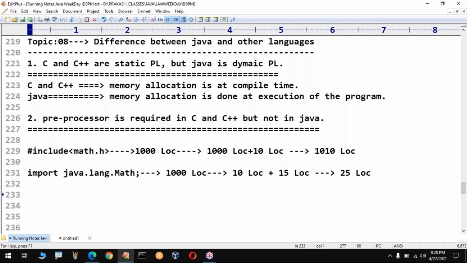Okay, so this is the story behind the import. Sometimes in interviews they may ask what is the difference between include and import. So I think now you are in a position to explain the difference between import and include. Sir, which is recommended? Import. Okay, so up to this, do you have any doubts? Please confirm.